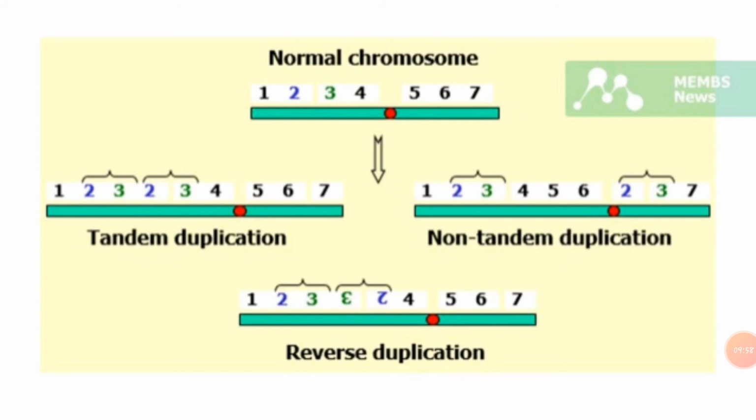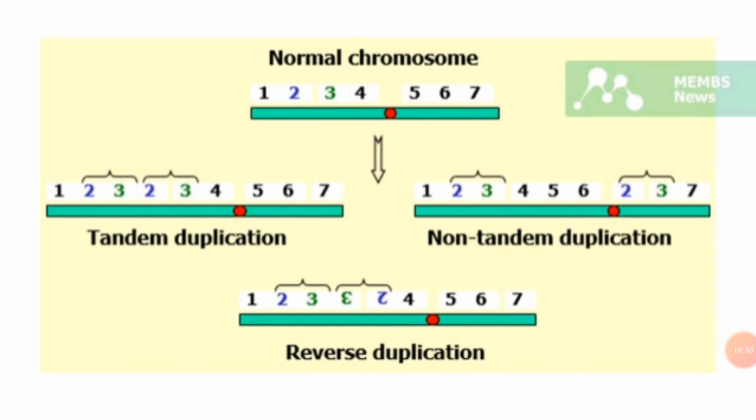Okay, so if the normal chromosome has the gene sequence A, B, C, D, E, F, G, H, then the duplicated chromosome shows A, B, C, D, E, F, G, H, and then the centric chromosome C, D, E, F. Okay, there remains only the centromere, and the terminal part gets detached from this particular chromosome.